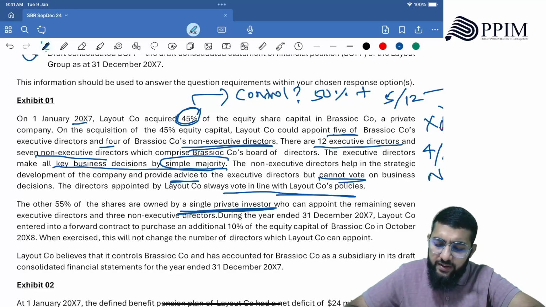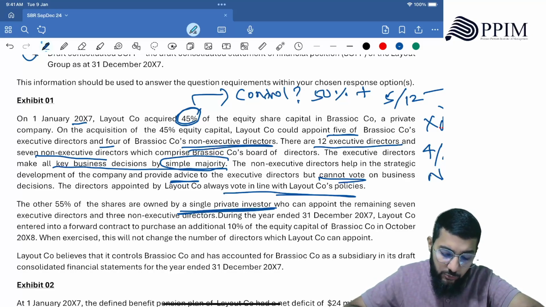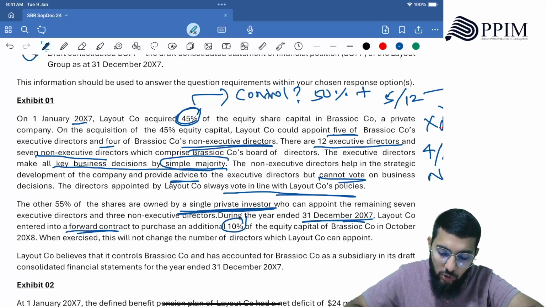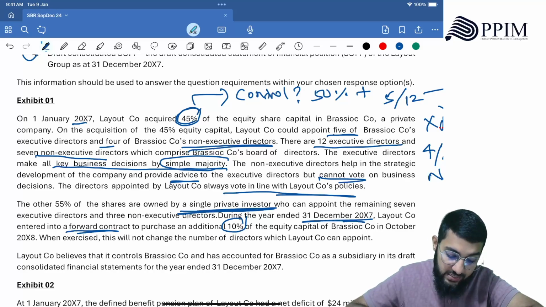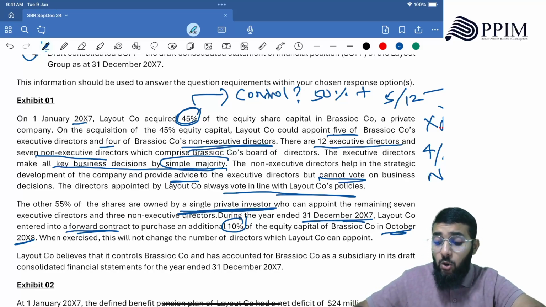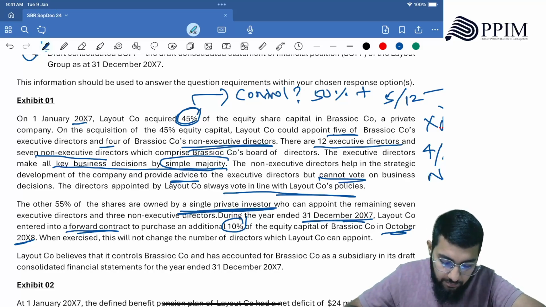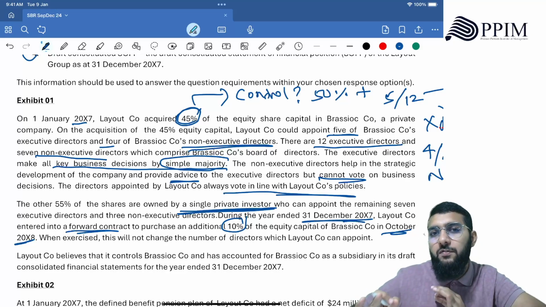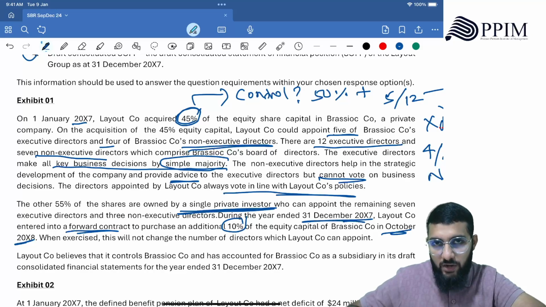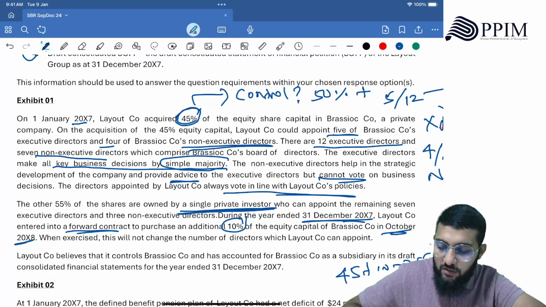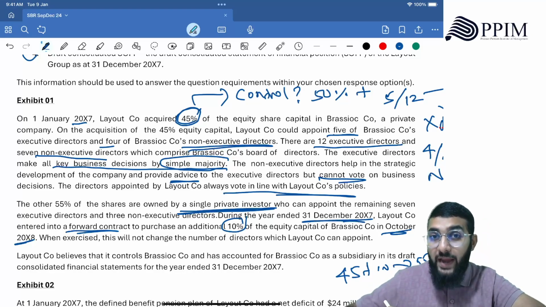During the year ended 31st December 2007, Layout Co entered into a forward contract. When is the year end? 31st December. A forward contract to purchase an additional 10% of the equity capital of Braziaco in October 2008. When exercised, this will not change the number of directors which Layout Co can appoint. 45 plus 10 would make it 55. That could be control had it been within the year.